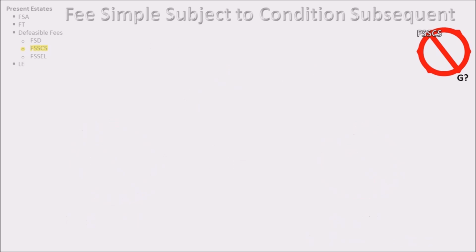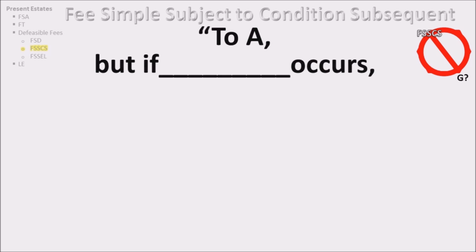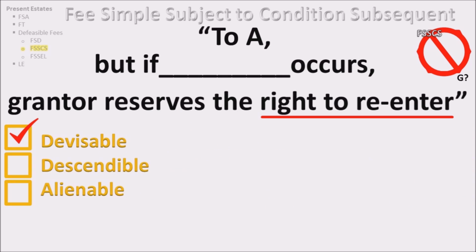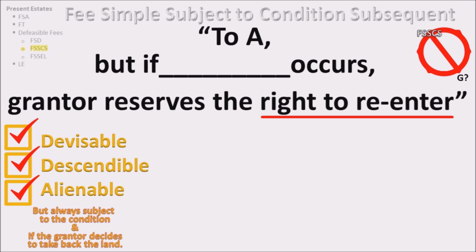The language that creates a fee simple subject to condition subsequent is "to A, but if some event occurs, grantor reserves the right to re-enter." There are two specific requirements. Grantor must use durational language, and grantor must state the right of entry. How does it transfer? It is divisible, descendable, and alienable, but always subject to the condition and if the grantor decides to take back the land.